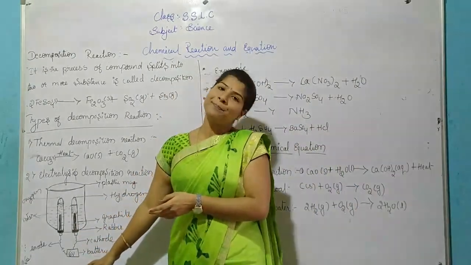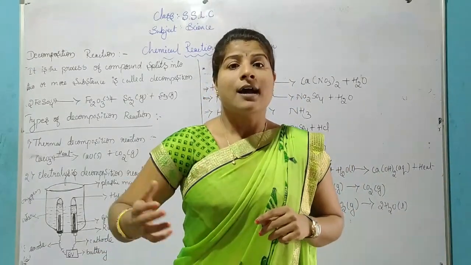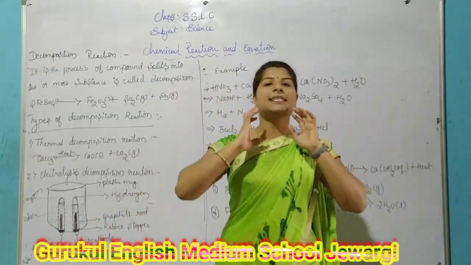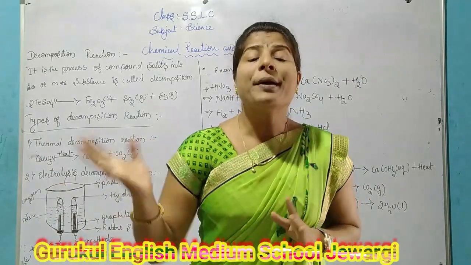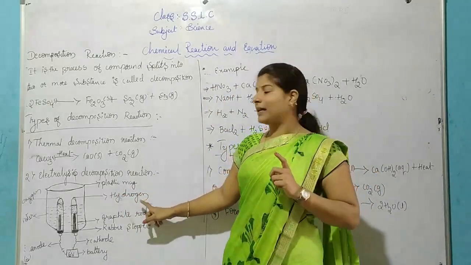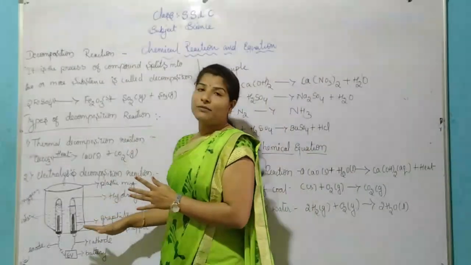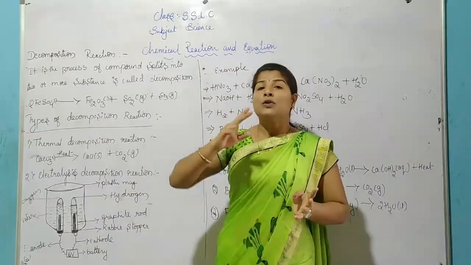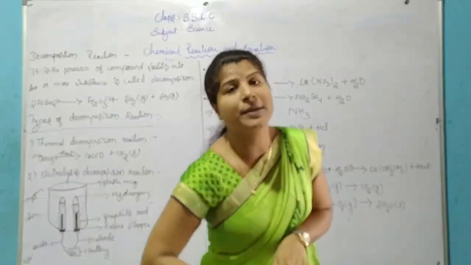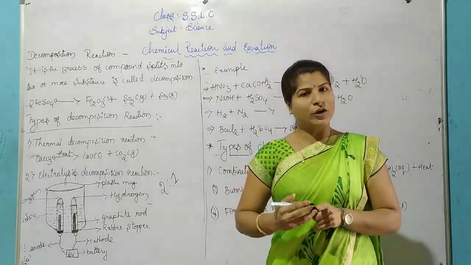I will switch on the battery. After switching on the battery, bubbles arise in the water. After some time, gases are collected in the test tubes. On the cathode side, hydrogen gas is collected. On the anode side, oxygen gas is collected. This activity shows that water contains 2 parts hydrogen and 1 part oxygen. How much? 2 of hydrogen, 1 of oxygen.